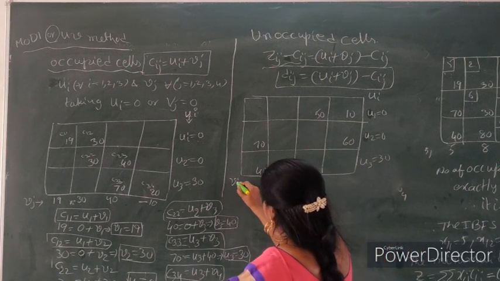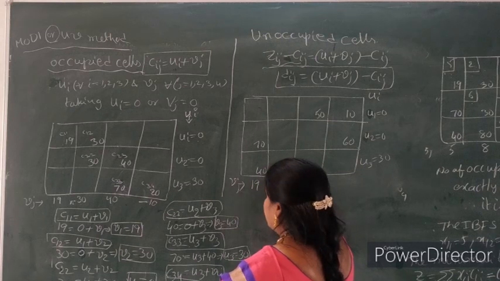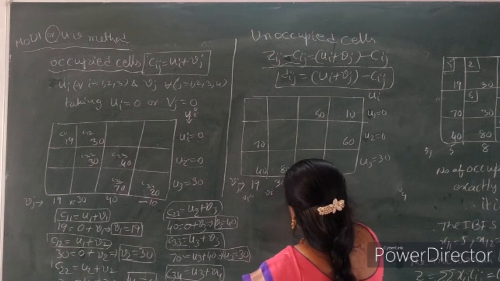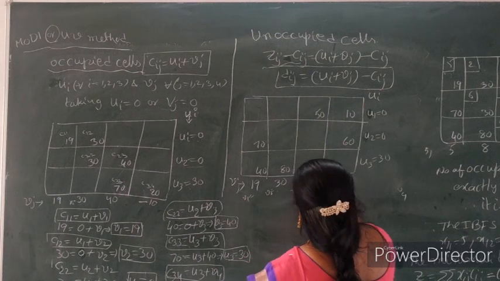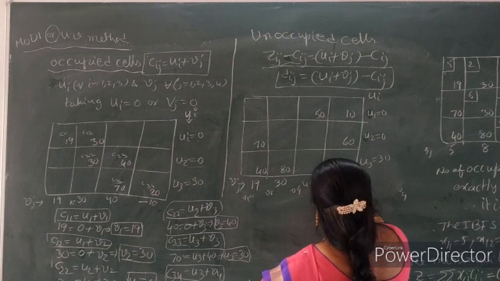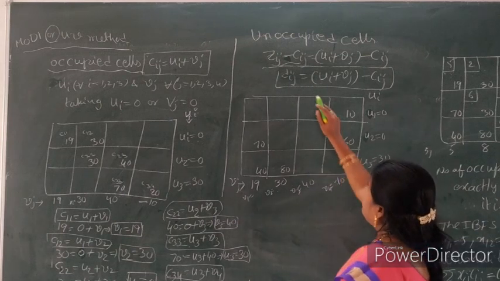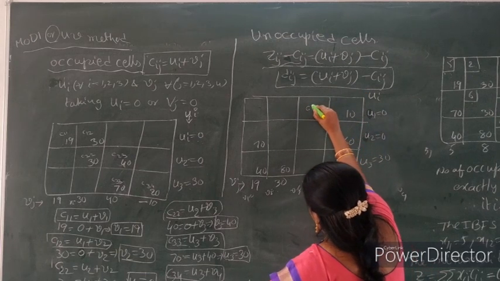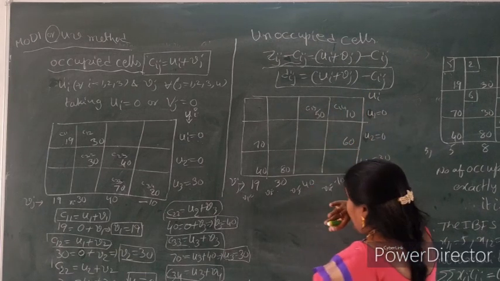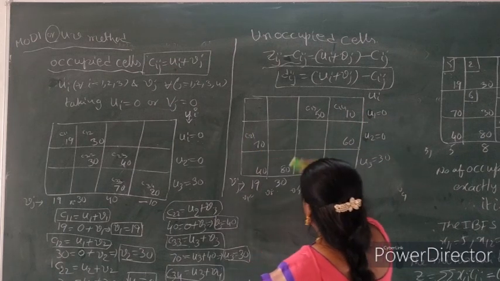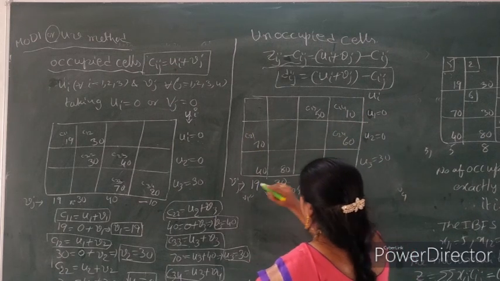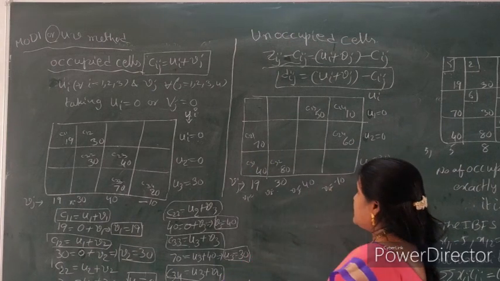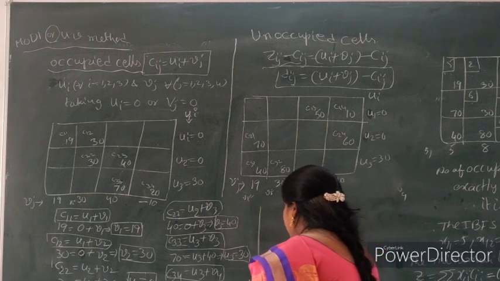Now Vj values here: V1 is 90, V2 is 30, V3 is 40, V4 is minus 10. So here we use this formula. So this is C13, first row fourth column, second row first column, second row fourth column, third row first column, third row second column.